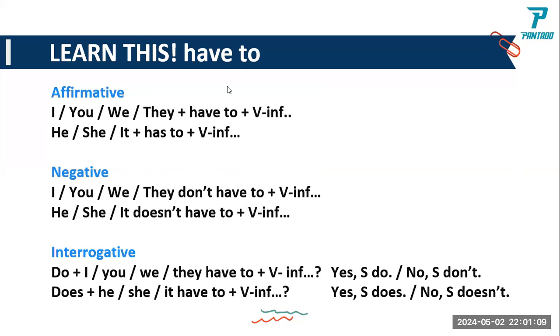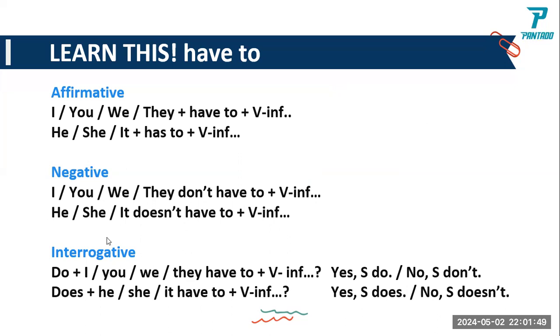So this is the pattern. I, you, we, they, you have to use have to. Plural. He, she, it, you have to use has to. Singular. So this is truly the pattern. Negative, the same thing. I, you, we, they don't have to plus verb. He, she, it doesn't have to. Okay, this is the negative.